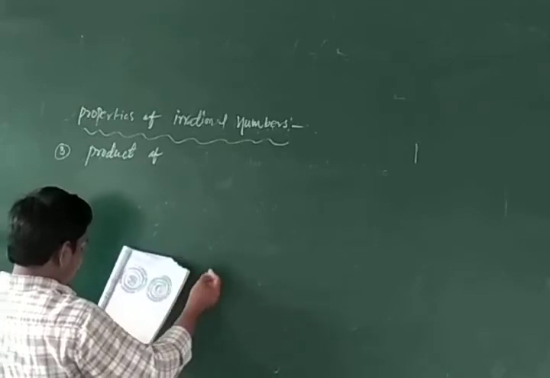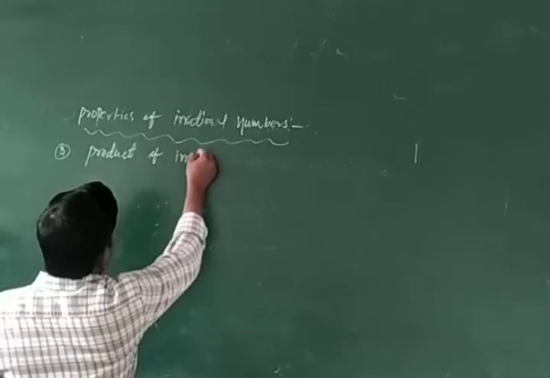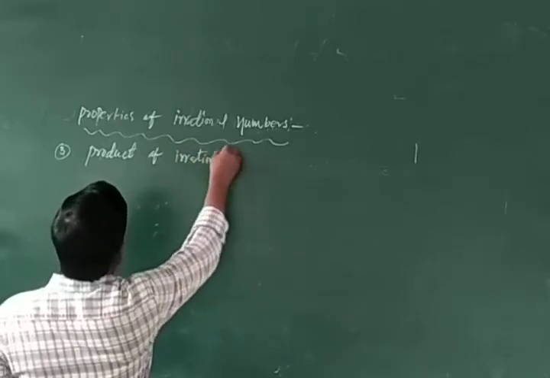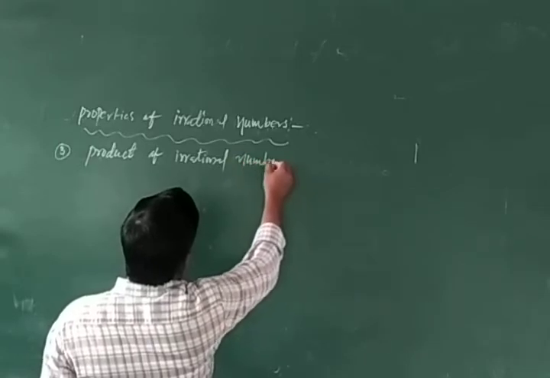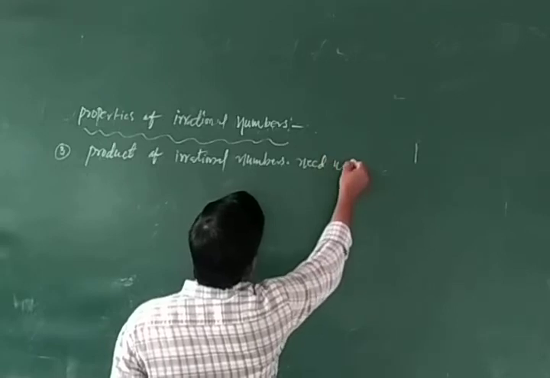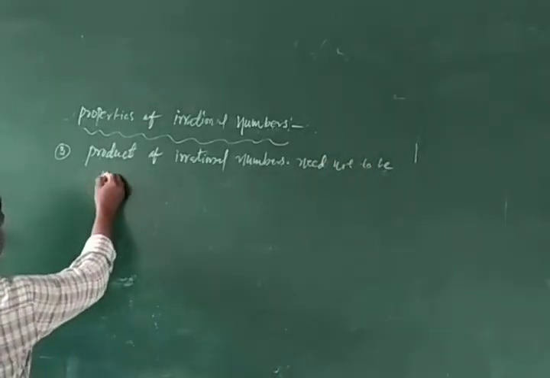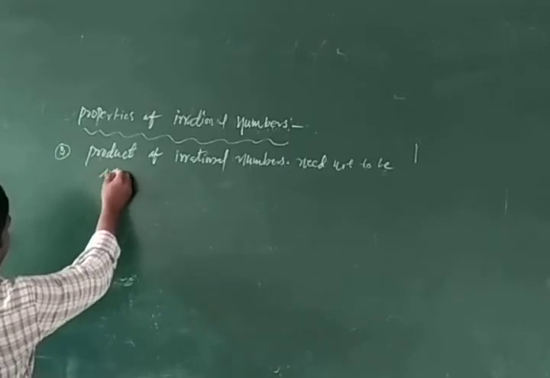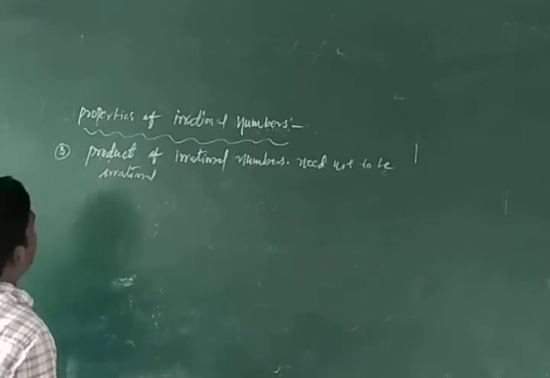Product of irrational numbers need not be irrational. Need not be irrational.